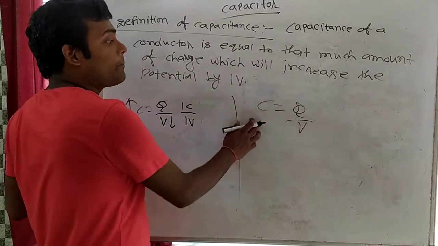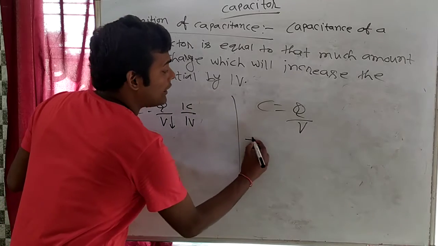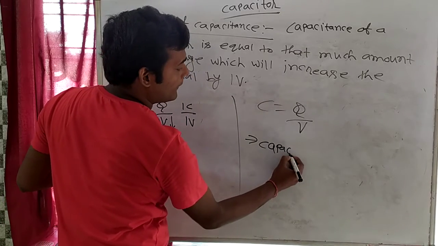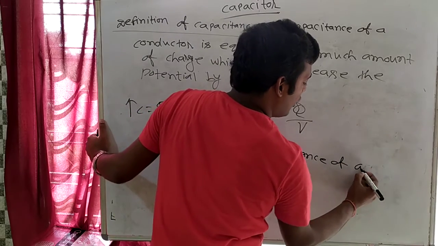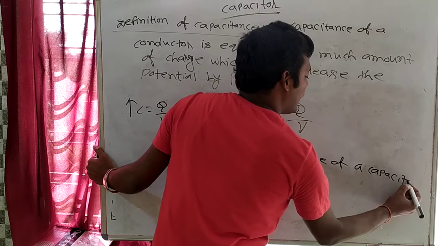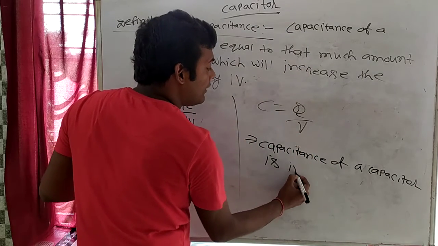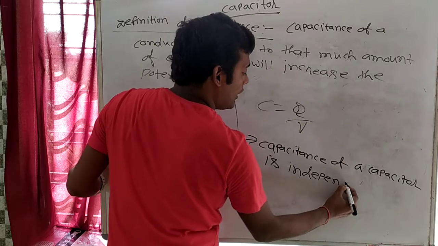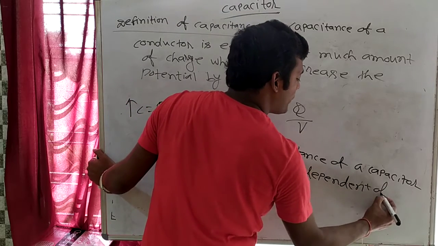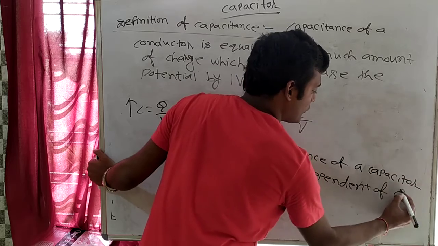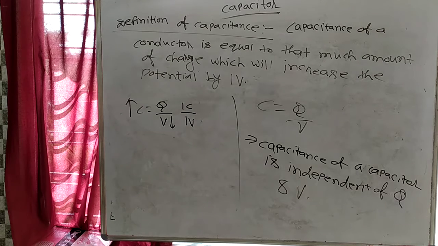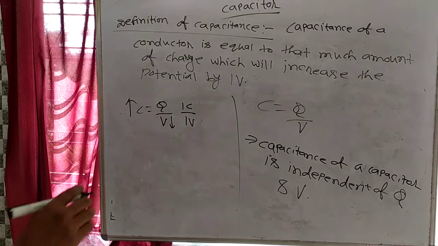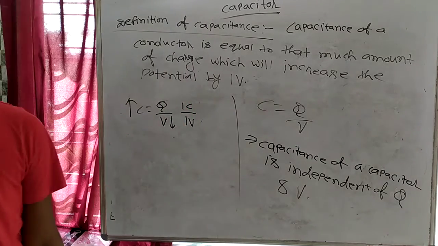In the same fashion, capacitance is not depending on Q and V. So capacitance of a capacitor is independent of Q and V. This question they will ask you. So capacitance of a capacitor is independent of Q and V. Clear? On which factor it will depend, I will discuss in the next lecture.